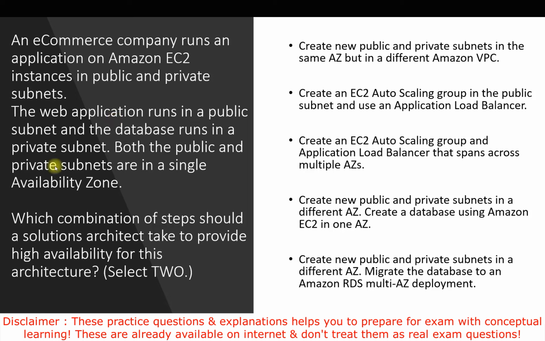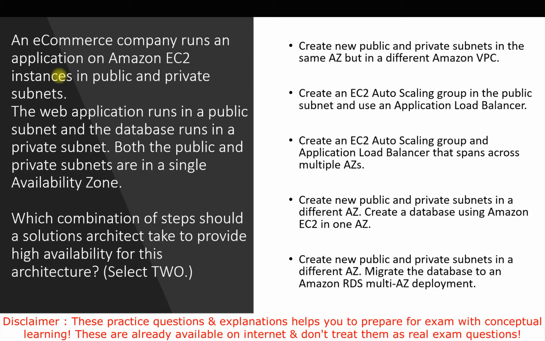In normal cases you can get this kind of scenario in the exam because the web application is internet facing, so the end user from the internet can access it, which is why it is in the public subnet. And the database is something where we don't want to give access to the end user, that's why it is in the private subnet. This is the architectural part, so it's good to understand.